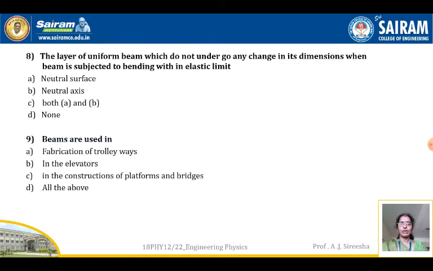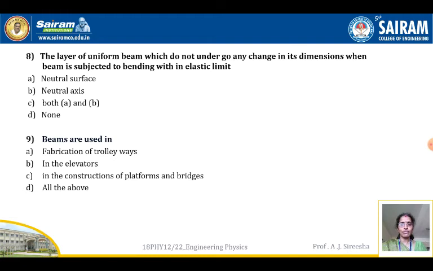Next, the layer of a uniform beam which does not undergo any change in its dimensions when the beam is subjected to bending within the elastic limits. That means the layer of the beam which does not undergo any change in its dimensions when the beam is subjected to bending within the elastic limit. Now we have to define this.